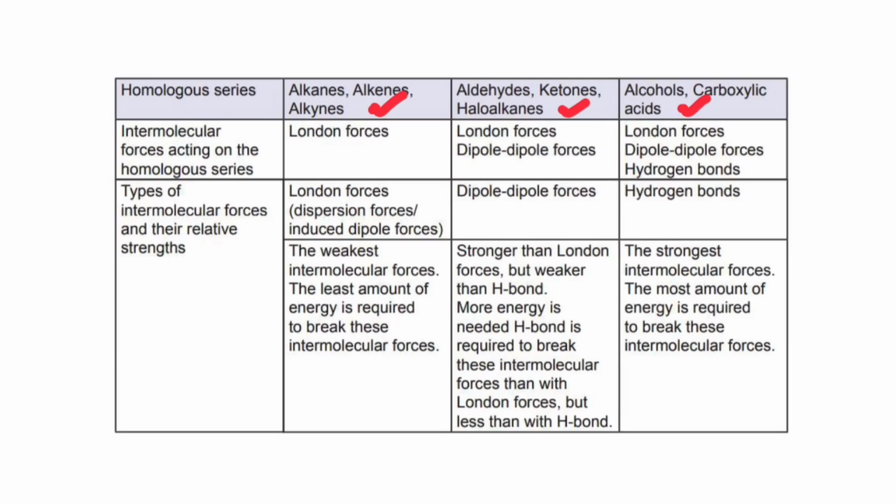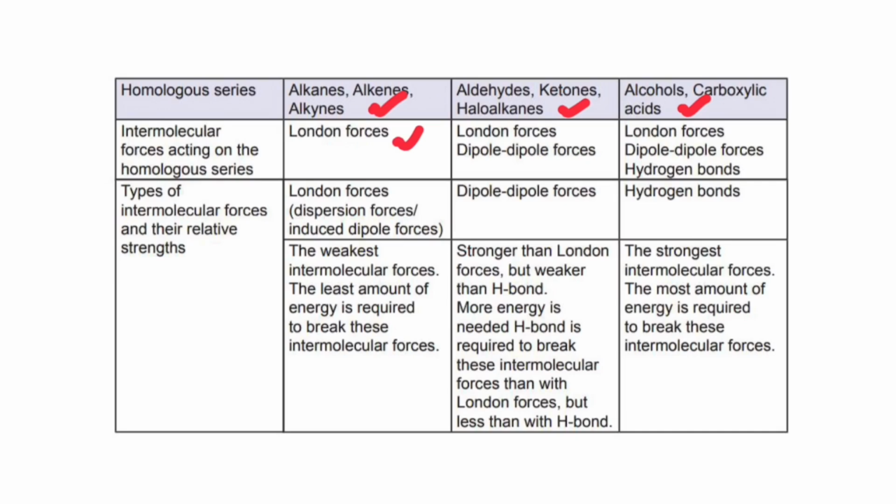So all alkanes, alkenes, and alkynes possess London forces. We call alkanes, alkenes, and alkynes hydrocarbons, by the way. They consist of carbon and hydrogen only. So they possess London forces. Of all our intermolecular forces we're going to talk about here, London forces are the weakest.